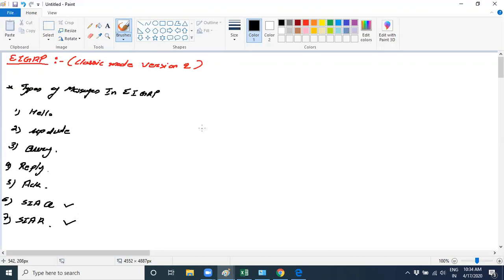There is a condition of stuck in active. So there are two more messages: stuck in active query and stuck in active reply. So what happens when we perform neighborship?